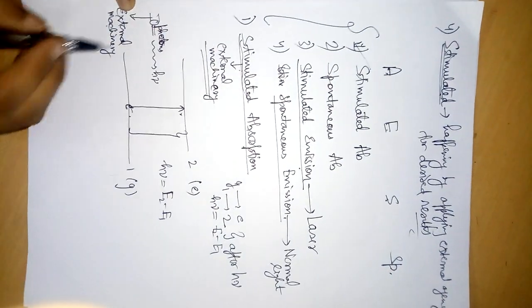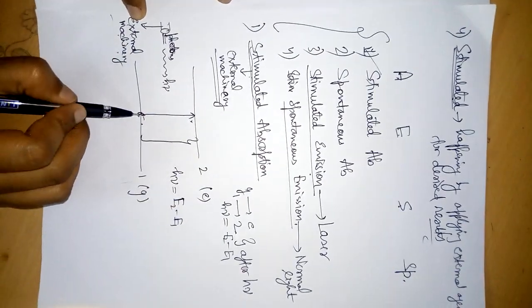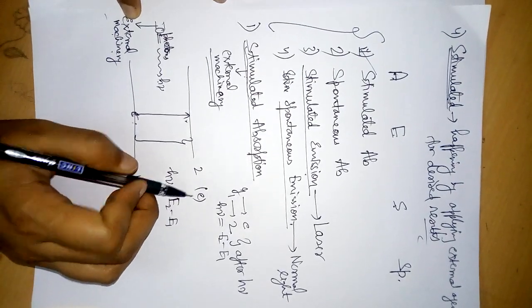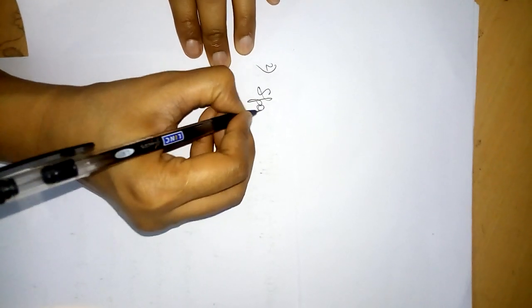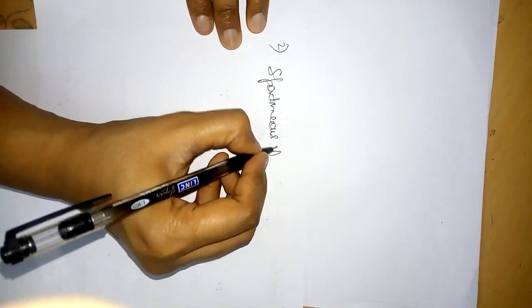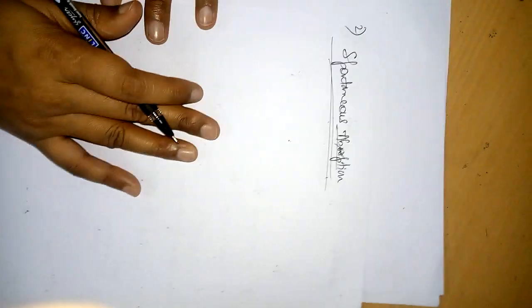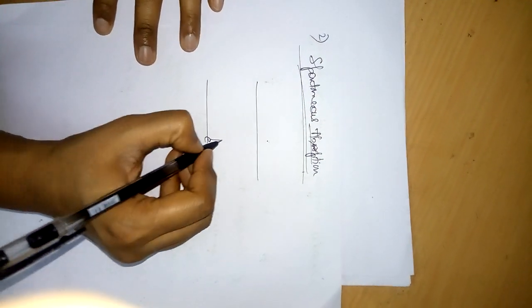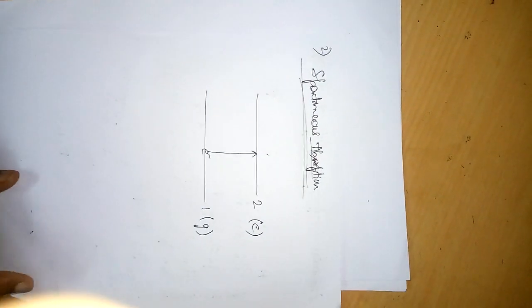The word stimulated here stands for this external machinery which is providing photons, and absorption means that the electron is traveling from the first state to the second state, or ground state to excited state. Now talking about the second process, which is spontaneous absorption. Absorption again means the electron is in state one and has to jump to the second state. The first state is the ground state and the second state is the excited state.